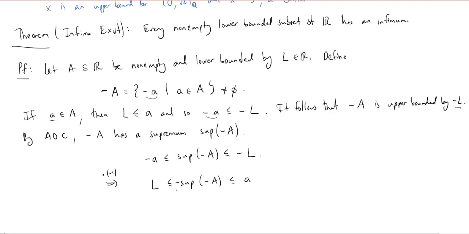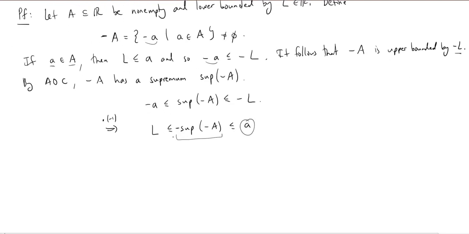Also, it tells me that this number is less than or equal to any little a in the set A. So I have two statements here. Let me start on the right. The first is that because the negative of the supremum of negative A is less than or equal to little a for any a, I know this means that the negative of the supremum of negative A is a lower bound for A. It's less than or equal to every element in the set A.